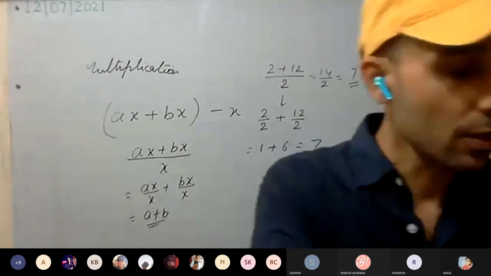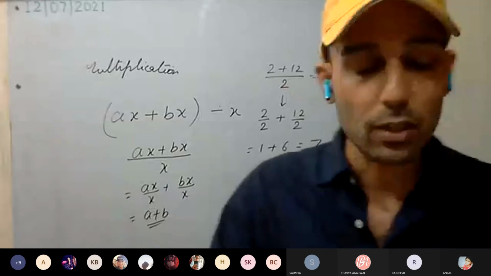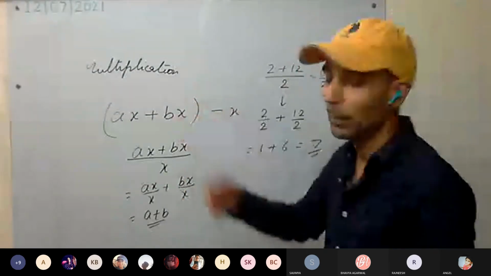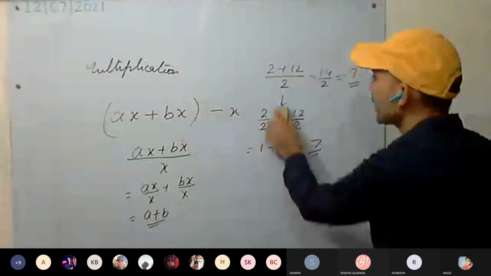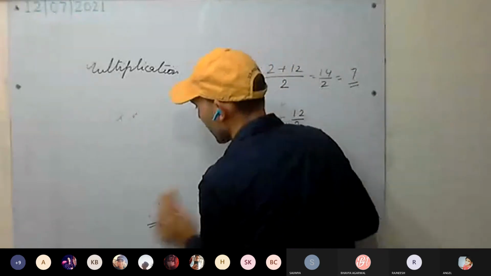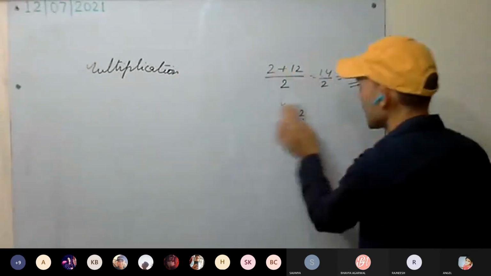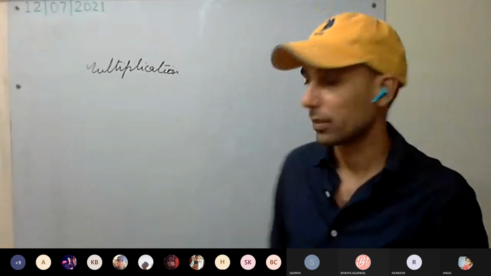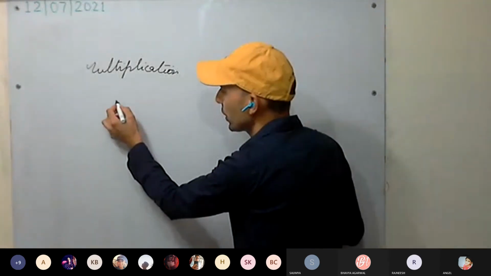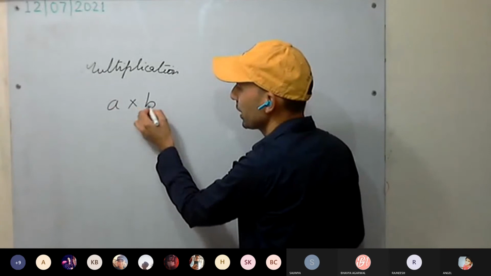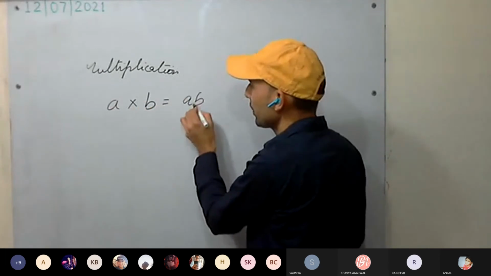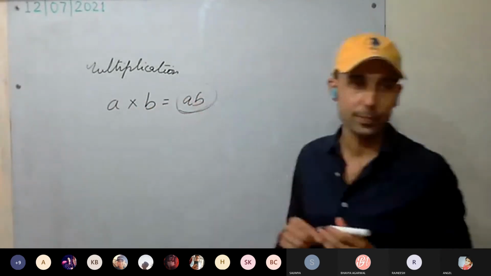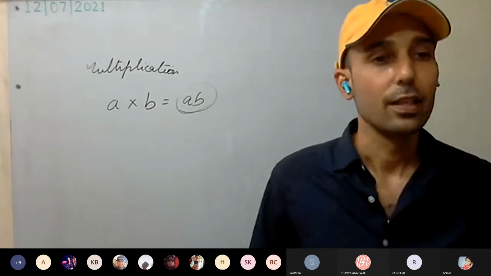Okay. So we were discussing fundamental operations, multiplication on rational numbers. First question: if I multiply two rational numbers, let A be a rational number and B a rational number, the product I am getting, is it a rational number? Yes, sir.